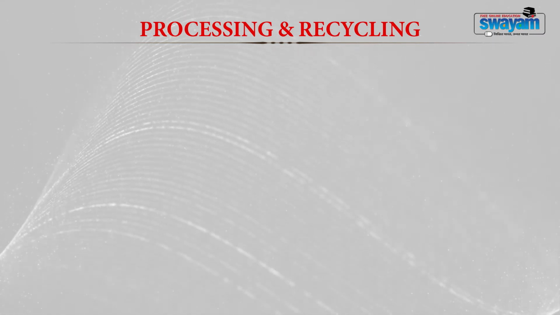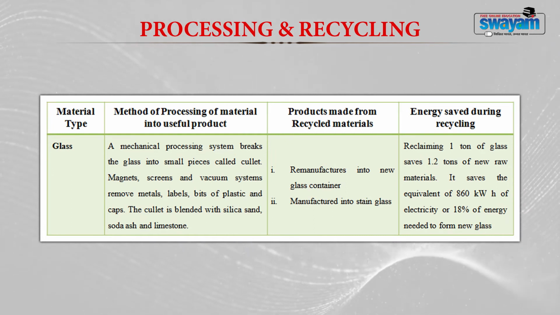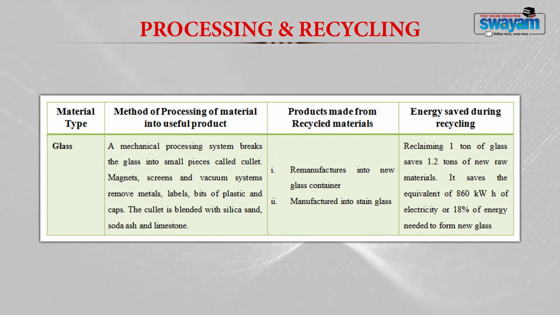Let me have a look at the recycling of glass. Generally, a mechanical processing system is used to break the glass into small pieces called cullet. Magnets, screens and vacuum systems remove metals, labels, bits of plastics and caps. The cullet is blended with silica sand, soda ash and limestone.